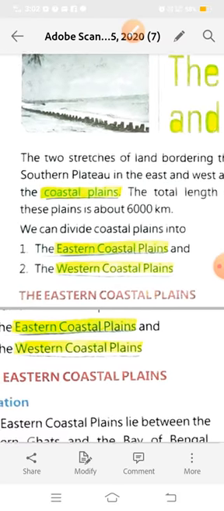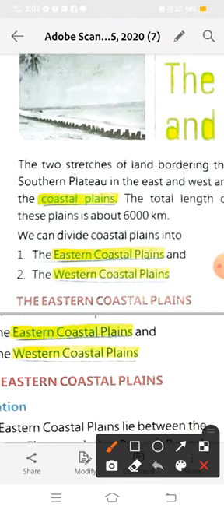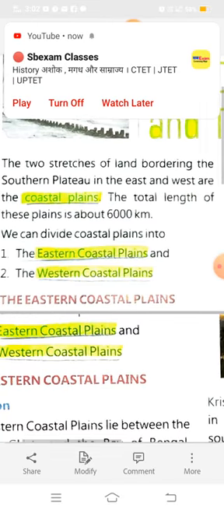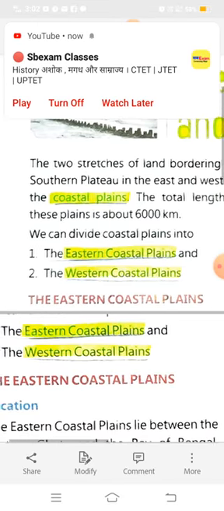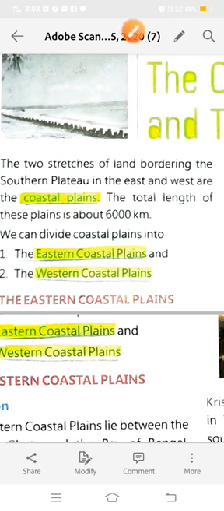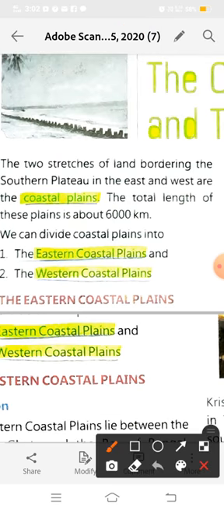So the two stretches of land bordering the southern plateau in the east and west are coastal plains. What is it saying here? The two stretches of land bordering the southern plateau in the east and west are the coastal plains.